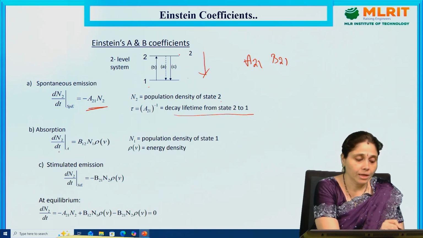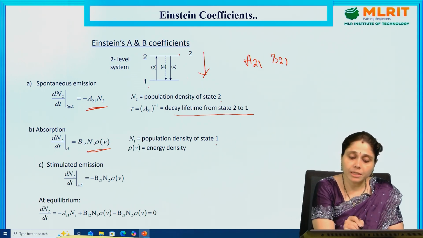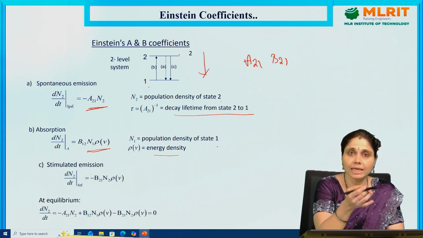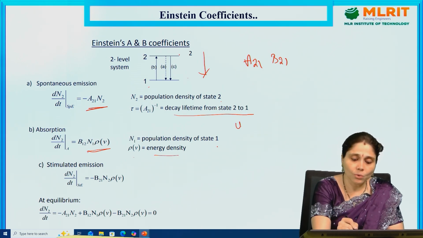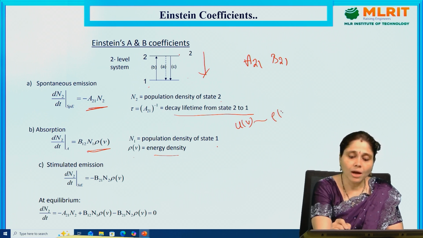Now absorption: dN2/dt = B12 N1 rho(V). B12 means state 1 to state 2. N1 is the population density in state 1. Rho(V) is the energy density. In the earlier slide, we have seen it as U(V). Okay, it is no issue whether we write U(V) or rho(V).